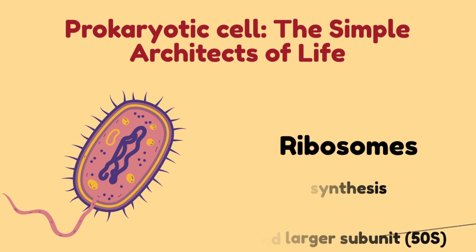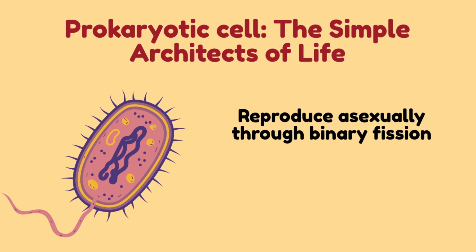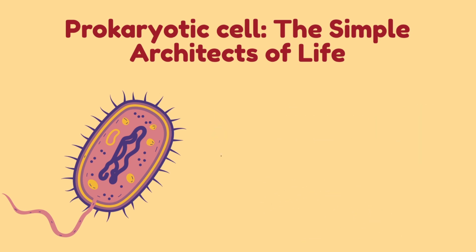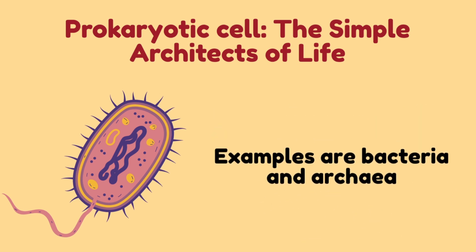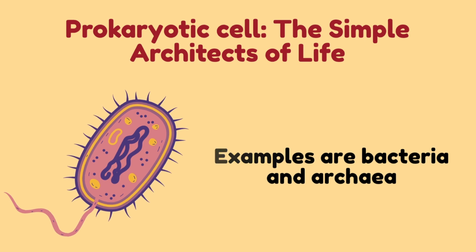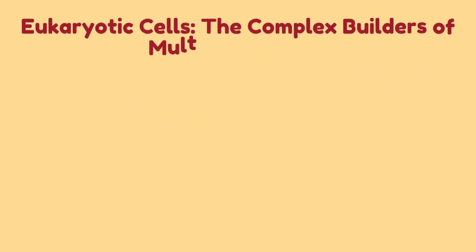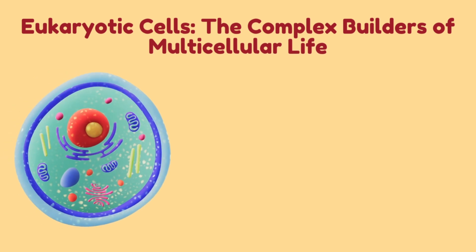A prokaryotic cell primarily reproduces asexually through binary fission, a process where the cell divides into two identical cells, and thrives in various environments. Bacteria and archaea are prime examples of prokaryotic cells. Now we move on to eukaryotic cells, the complex builders of multicellular life.